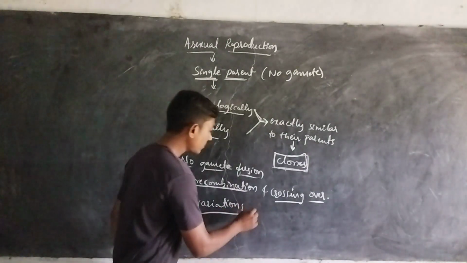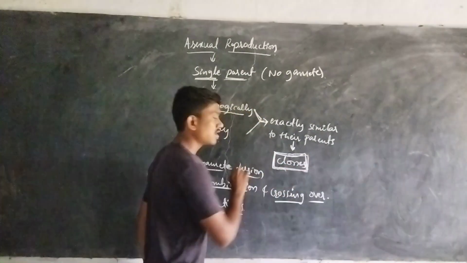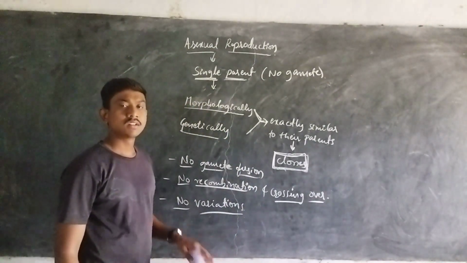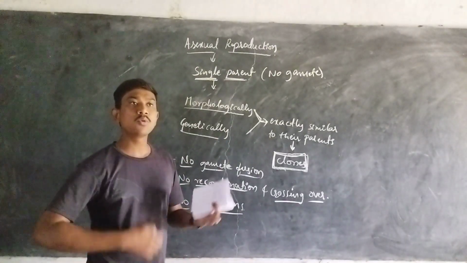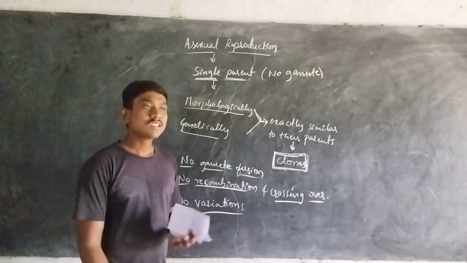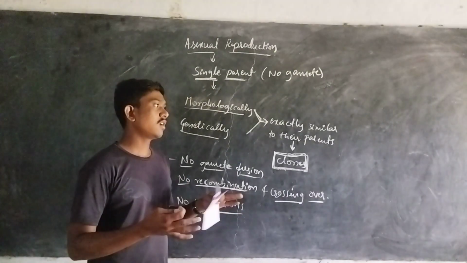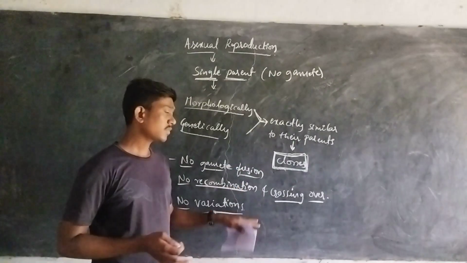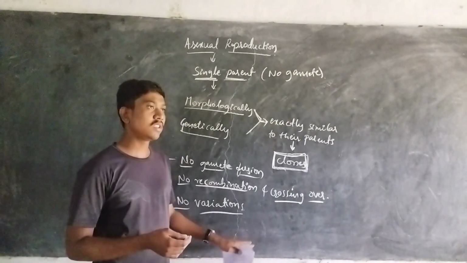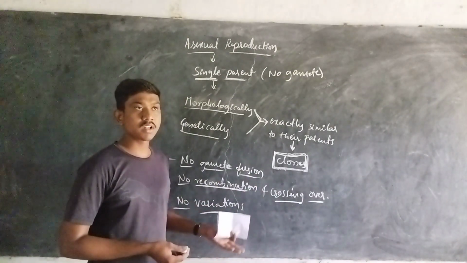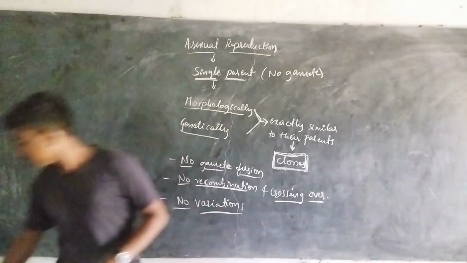Why? Because these asexually formed offspring are clones, meaning they are exact copies of their parents. And one more important thing: this asexual kind of reproduction is observed in most unicellular organisms, the single-celled organisms. In these organisms the body is quite simple, and we observe the asexual mode of reproduction in such simpler organisms.